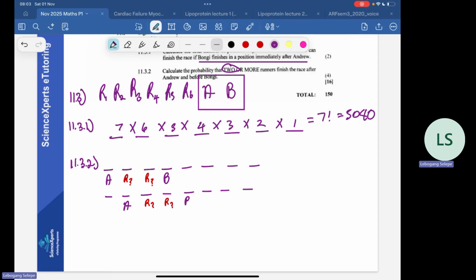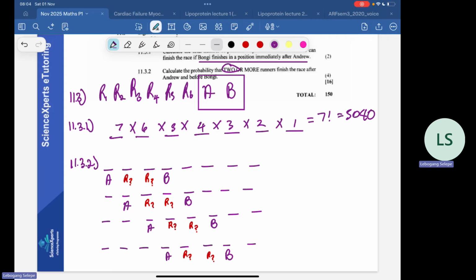Then Bongi would be here. If Andrew is on the 3rd position, 2 runners between them, then Bongi would be here. If now Andrew is on the 4th position, we need 2 runners between them. Then Bongi can be here, right?